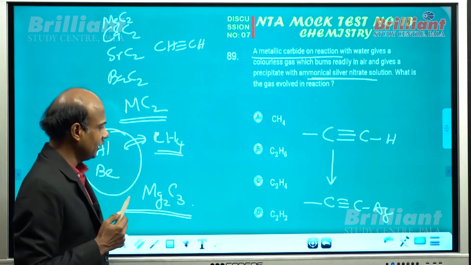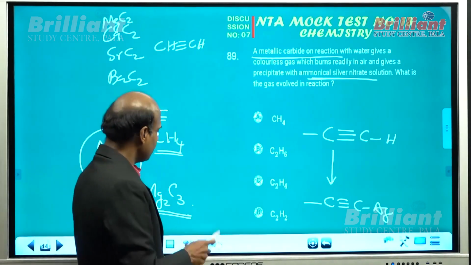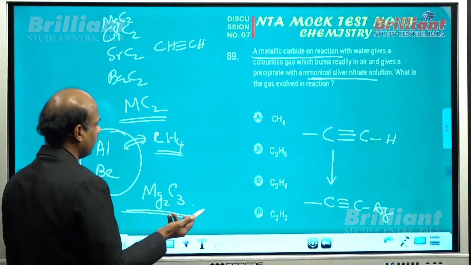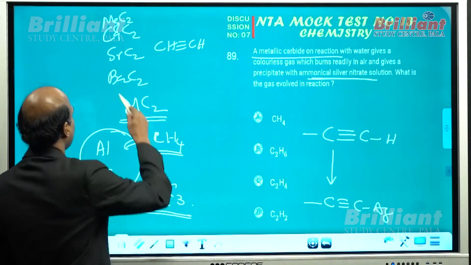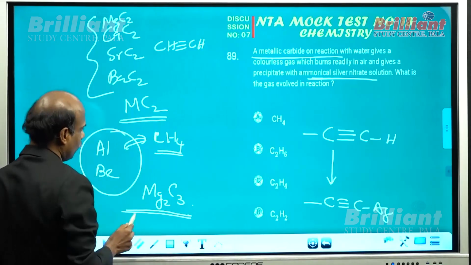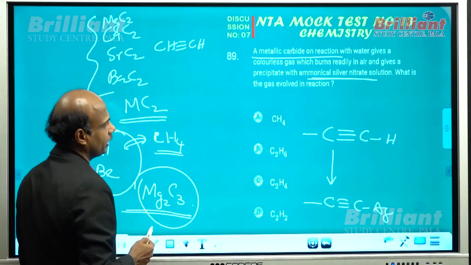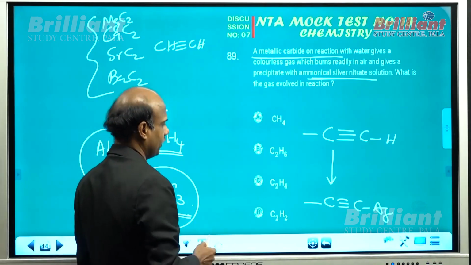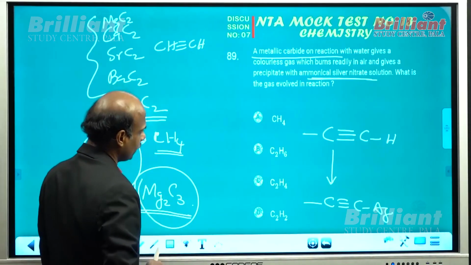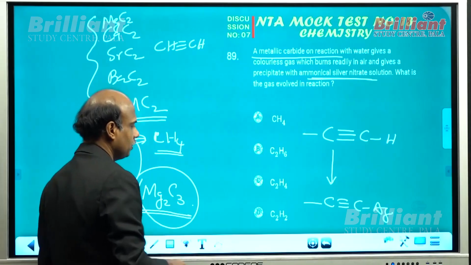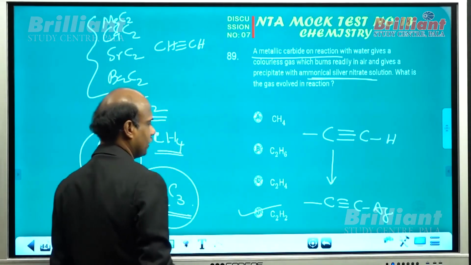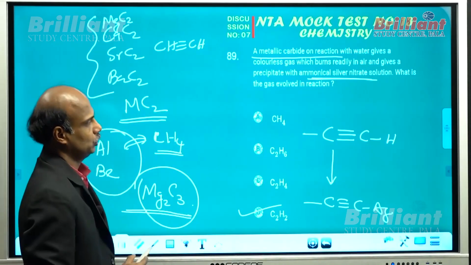So I hope it is clear. So in this question, the carbide can be either like this or like this. Why? Propyne also contains highly acidic hydrogen. But fortunately, propyne is not in our options. So the only possible answer here is acetylene, C2H2.